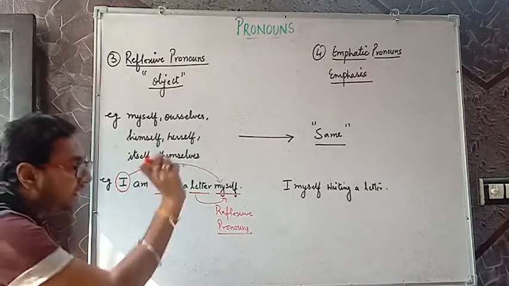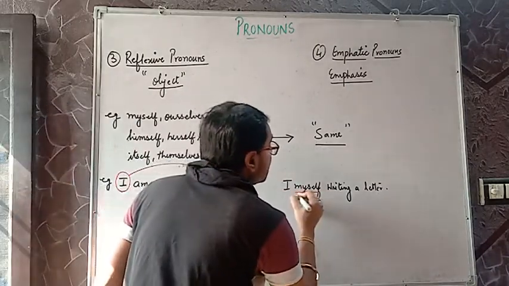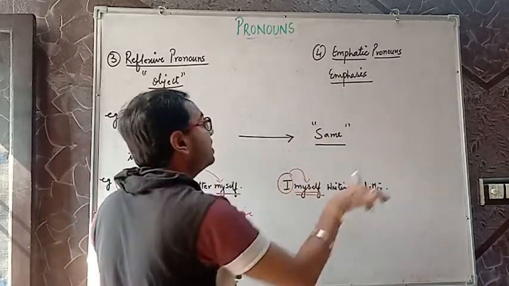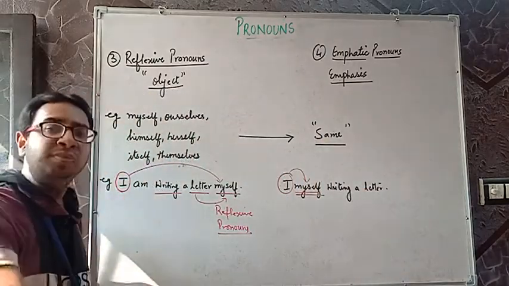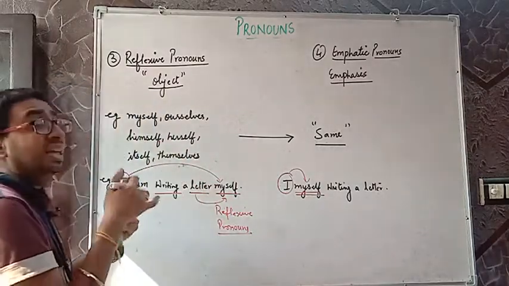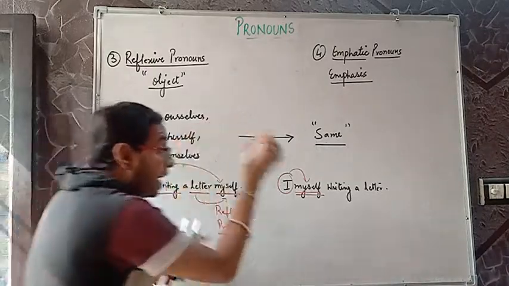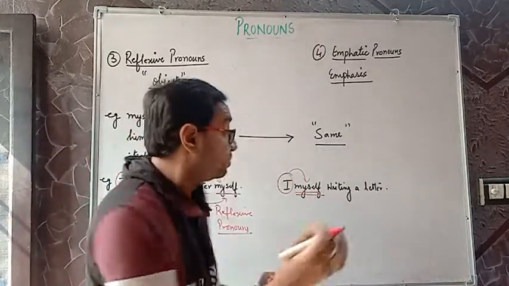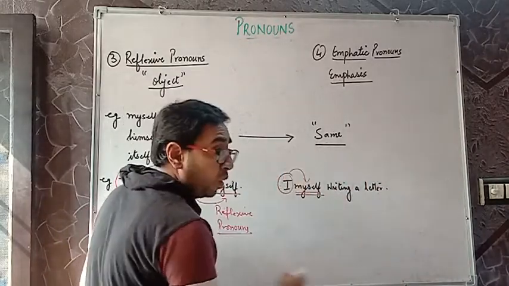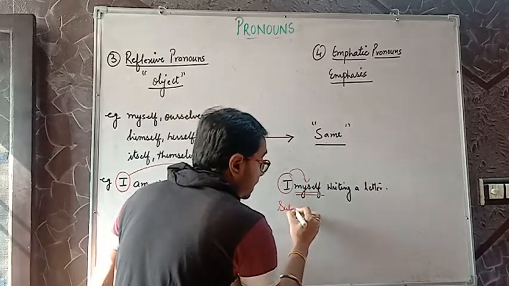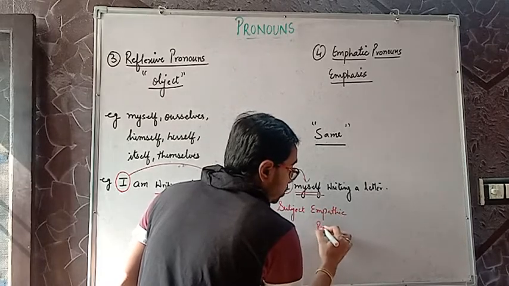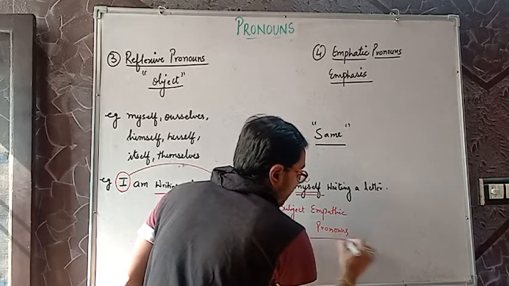Clear? But in emphatic, I myself writing a letter, he is emphasizing that he is the only one who is writing. I myself means I am the only one who is writing the letter. So see the difference. I am writing a letter myself means he is writing a letter himself. But here he is the only one who is writing. That's why: I myself writing a letter. So whenever you see the reflexive form immediately after the subject, that becomes your emphatic pronoun. Do remember. That's very, very important.